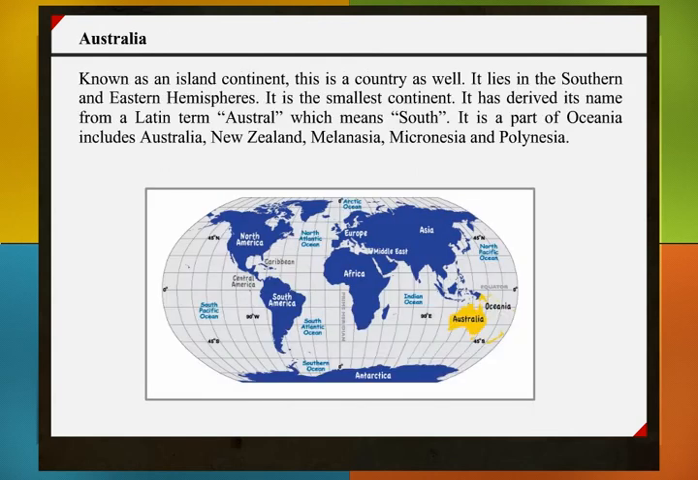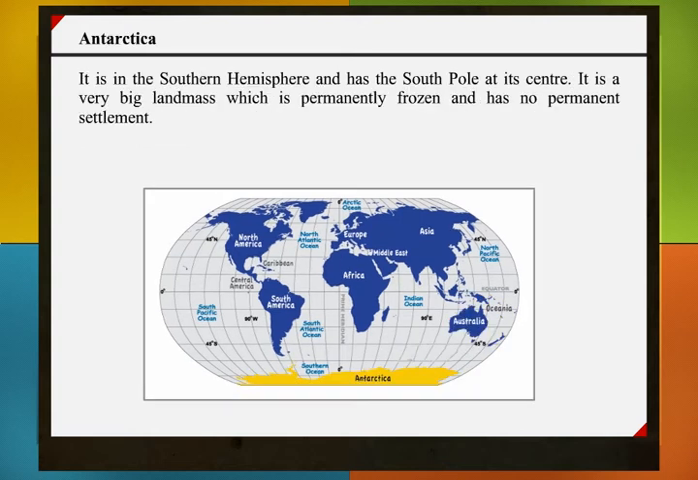Australia. Known as an island continent, this is a country as well. It lies in the southern and eastern hemispheres. It is the smallest continent. It has derived its name from a Latin term, austral, which means south. It is a part of Oceania, which includes Australia, New Zealand, Melanesia, Micronesia, and Polynesia.